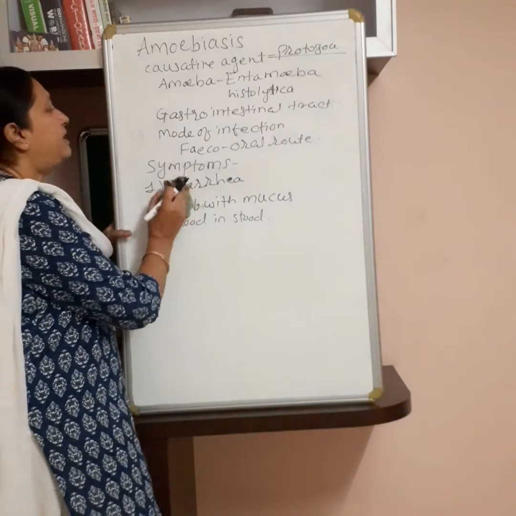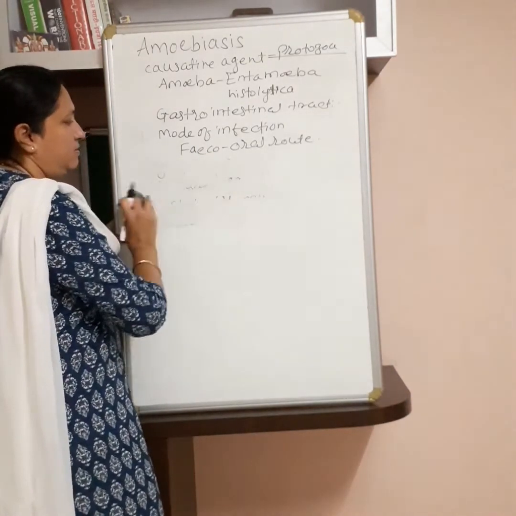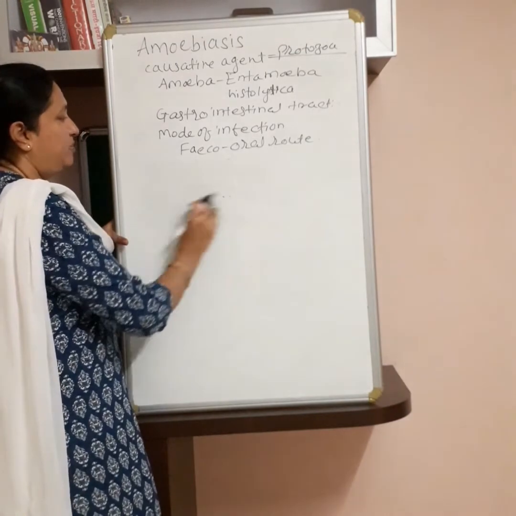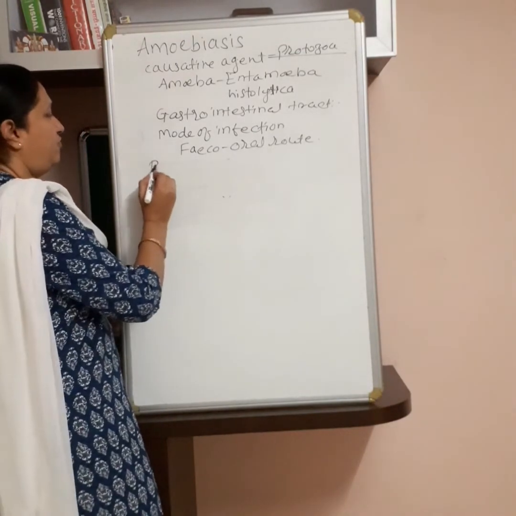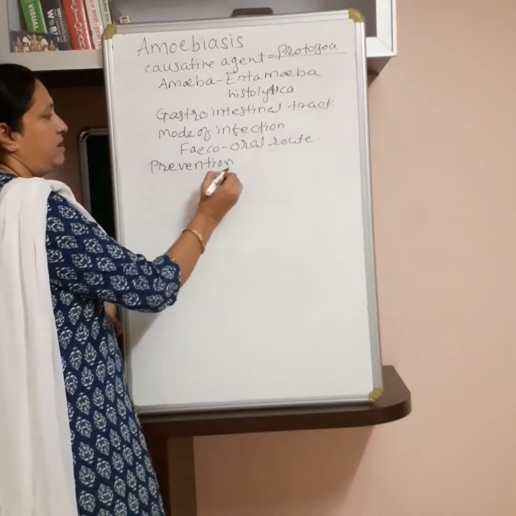And now the preventive measures for amoebiasis.